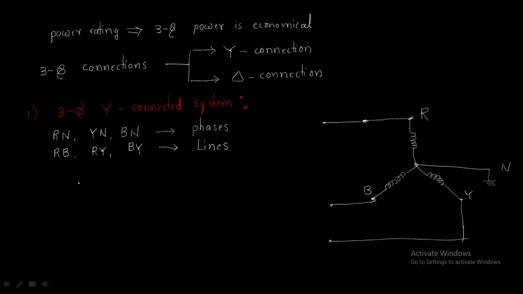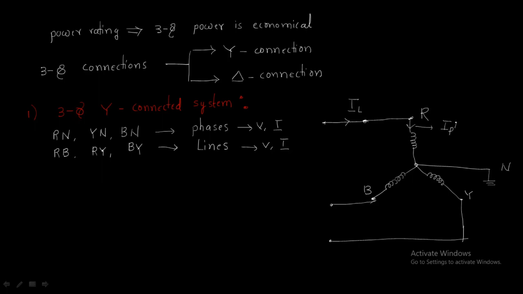Okay. In these three-phase connections, we again have phase voltages and phase currents. Phases have currents and voltages, and lines have currents and voltages. The current from here, call it the line current, and the current entering into the phase is known as the phase current.